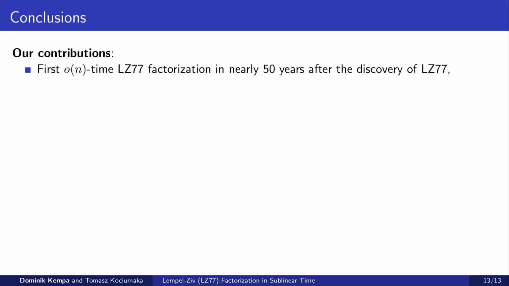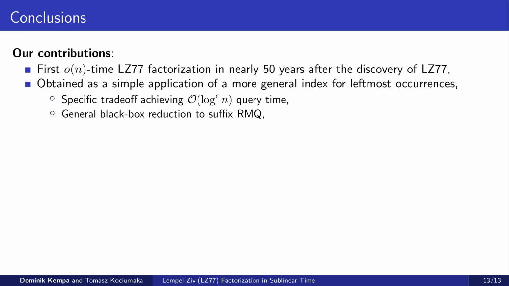To sum up, here are the main contributions of our paper. First, we presented the first sublinear LZ77 factorization algorithm in nearly 50 years since the discovery of LZ77. We obtained this algorithm as a simple application of a more general result that describes how to construct in sublinear time an index for finding leftmost occurrences.